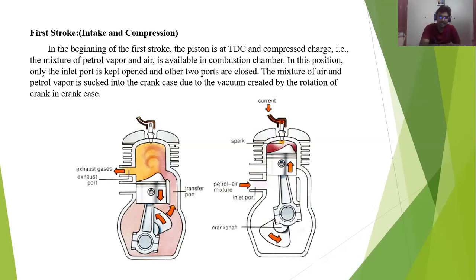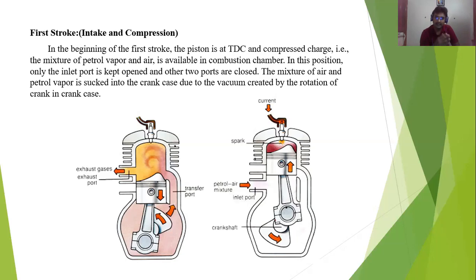When the air fuel mixture comes in, it comes into the crankcase, where the crankshaft is located. After that, the crankshaft will rotate for half a revolution. In the remaining half of the revolution, the piston starts to move down, from top dead center to bottom dead center. When it moves down, the inlet valve gets closed, and through the transfer port the air fuel mixture goes to the top of the engine cylinder.